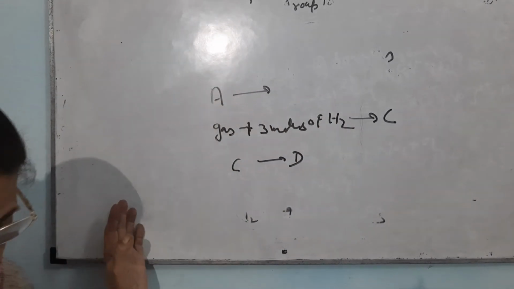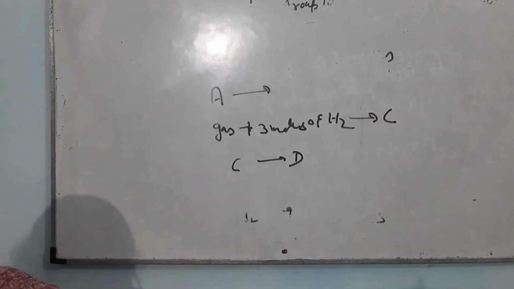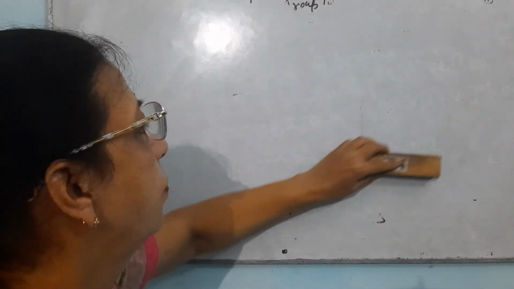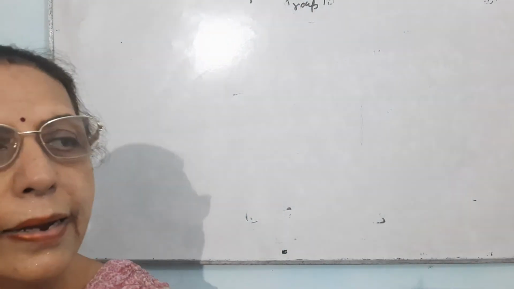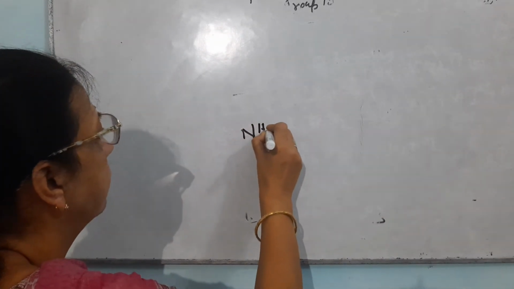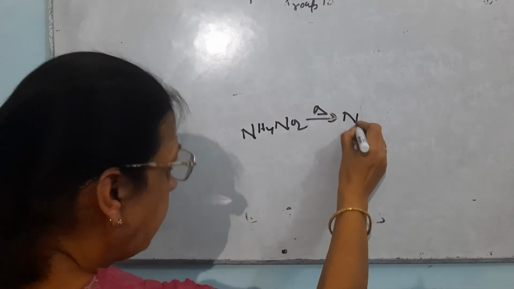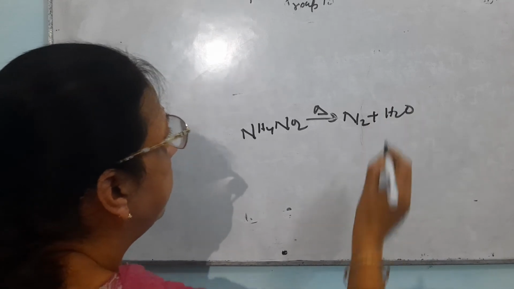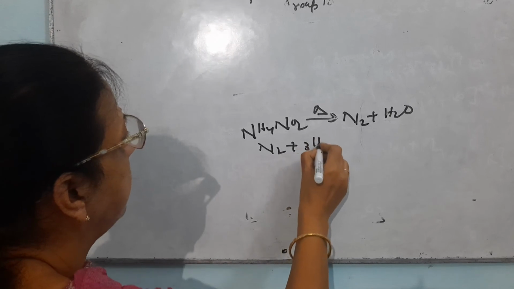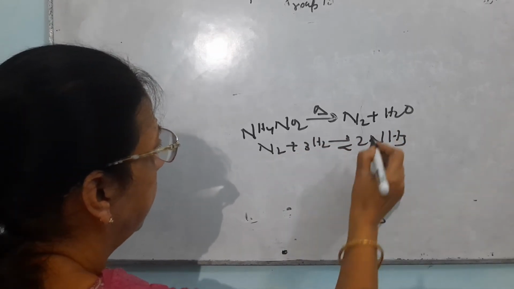The question is that a compound A gives a gas B which is a constituent of air. You can write any reaction. I will write in this case that when ammonium nitrite is heated, it gives nitrogen gas with the release of water. This N2 when it reacts with H2 forms ammonia.